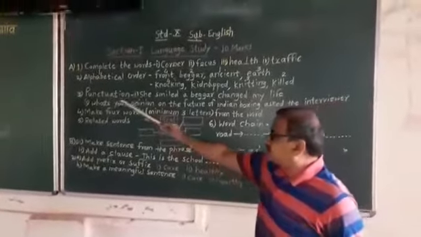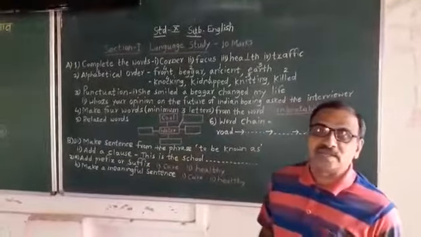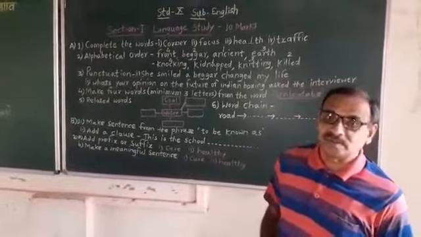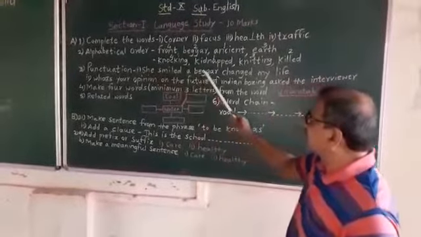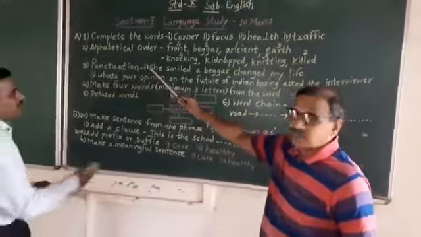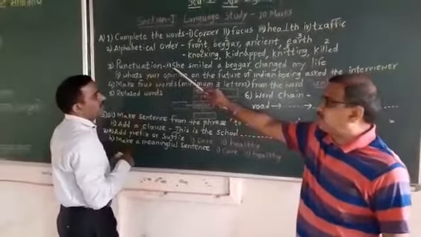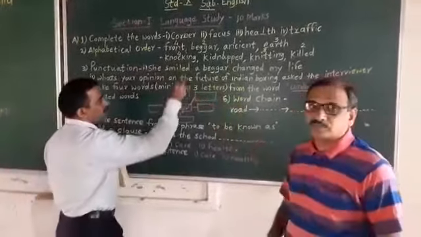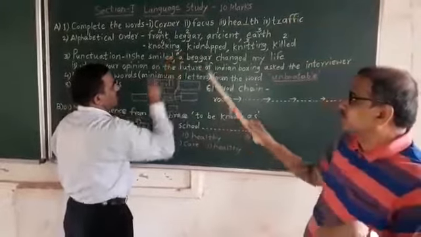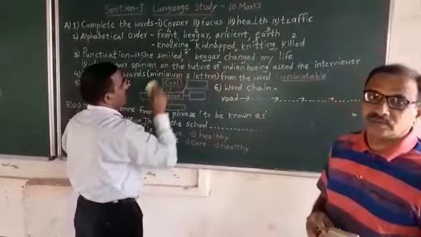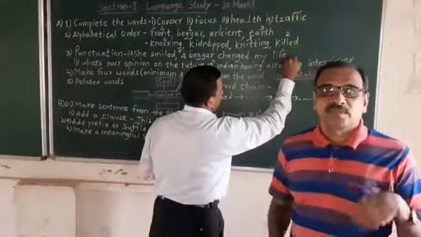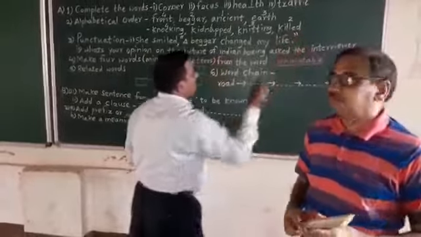Okay. Then turn to the third question, punctuation. Use punctuation marks properly. She smiled. A beggar changed my life. She, S capital is given there, so there is no need to change. She smiled, comma, into double inverted commas. A is capital. A beggar changed my life, full stop, inverted commas, completed.